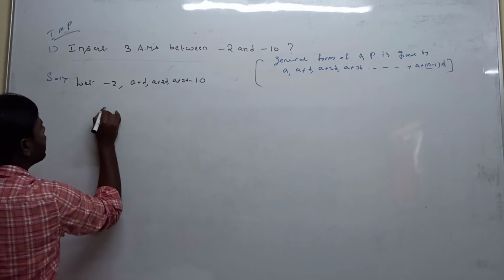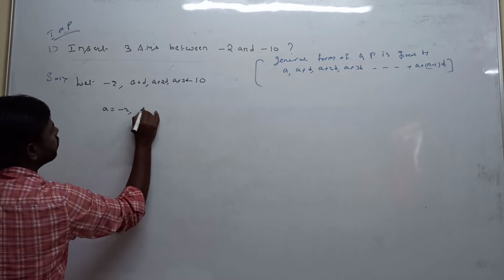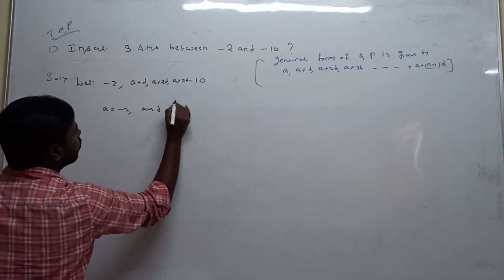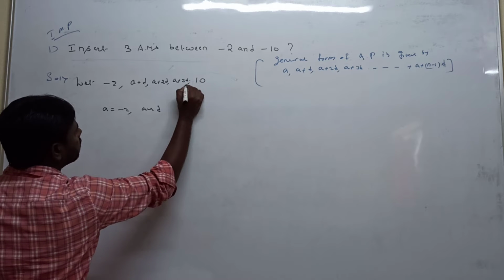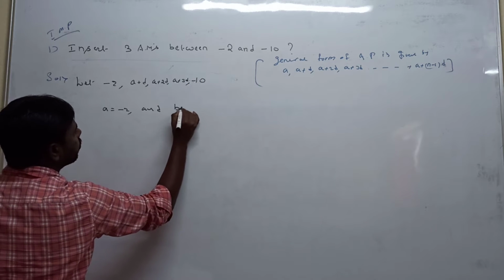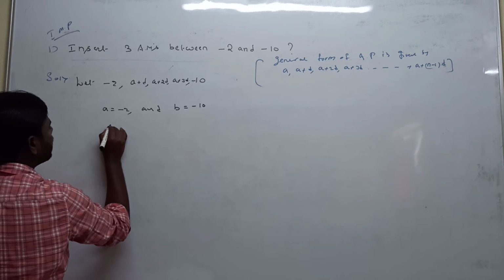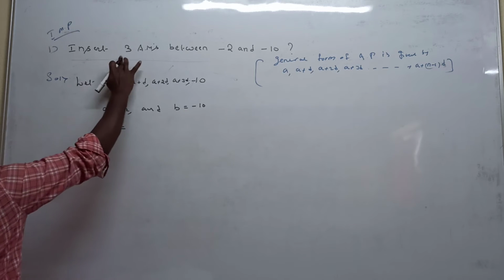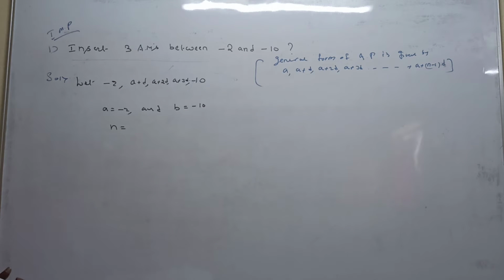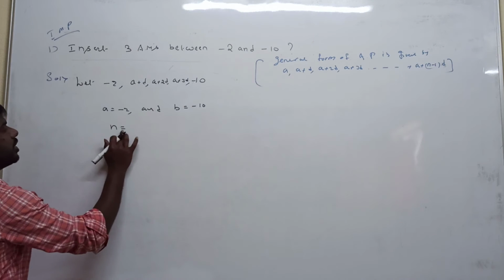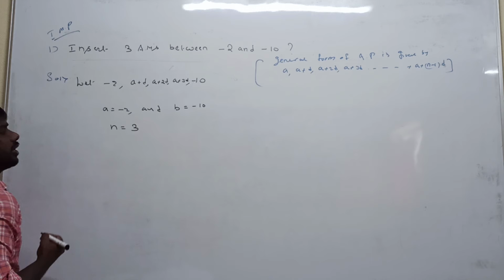So now a is equal to -2 and b is equal to -10. n is how many elements we can insert? 3 elements. That's why n is equal to 3.